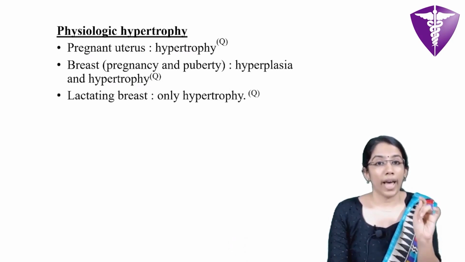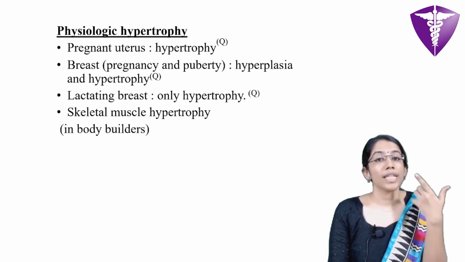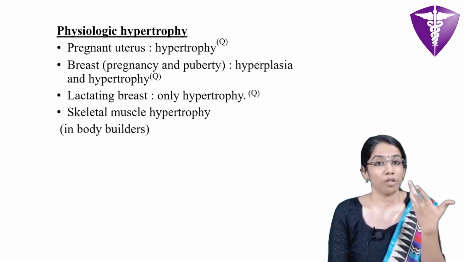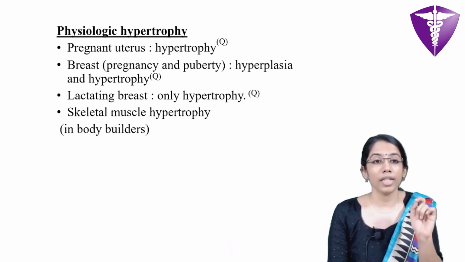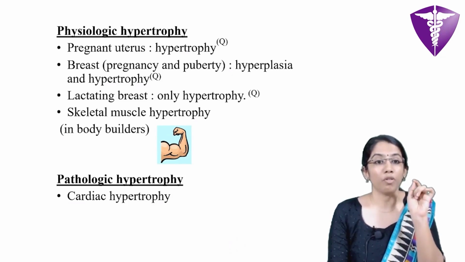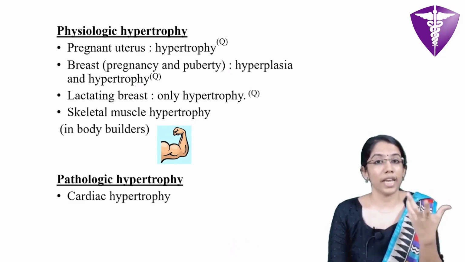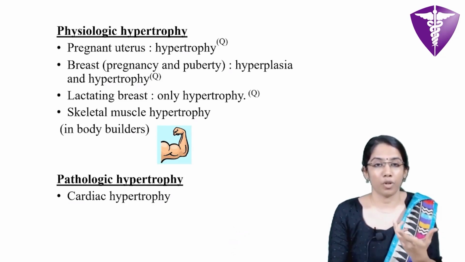And in the lactating breast, only hypertrophy occurs. Another example is skeletal muscle hypertrophy. In bodybuilders, when there is increased functional demand, there occurs skeletal muscle hypertrophy. And an example of pathological hypertrophy is in cases of hypertension, where there occurs cardiac hypertrophy.